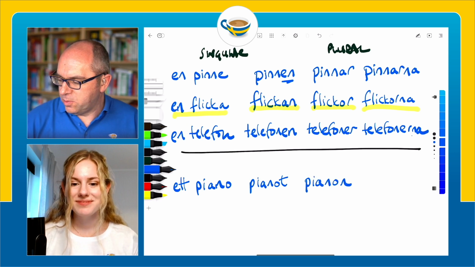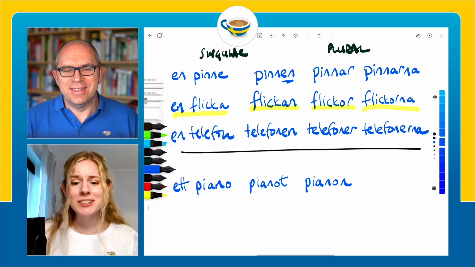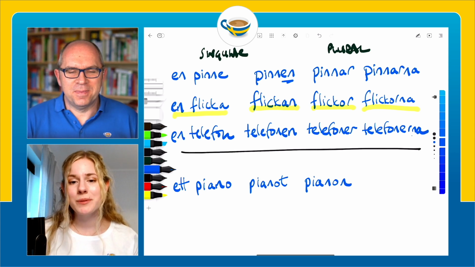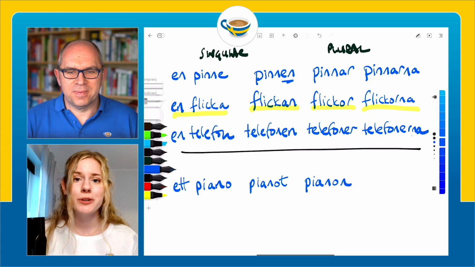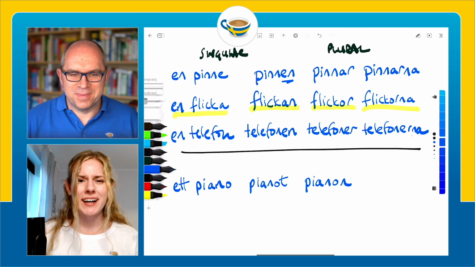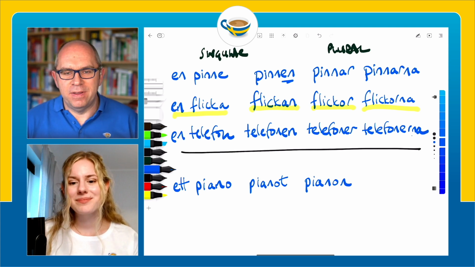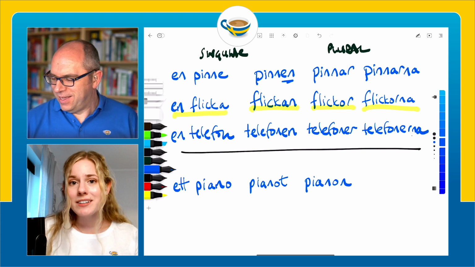So this is a little bit strange because it doesn't look very plural, does it? It doesn't, no. But again, because we only have two different categories of et-words, hopefully we can still learn the rule, even though it can be a bit tricky sometimes. So what is the plural definite form? How do we say the pianos? We actually just add an A, so it becomes pianona.